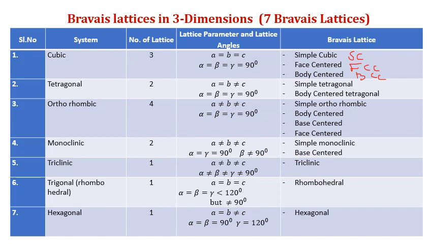Therefore, there will be 7 types of systems: cubic, tetragonal, orthorhombic, monoclinic, triclinic, trigonal, hexagonal, and there will be 14 types of lattices, Bravais lattices: 7 types of systems and 14 types of Bravais lattices.